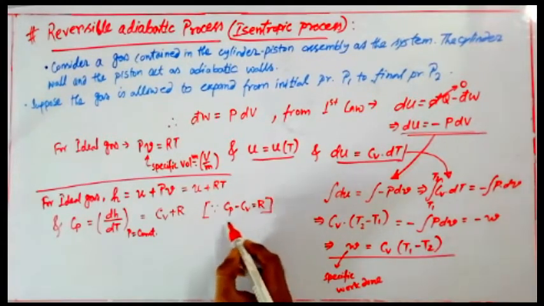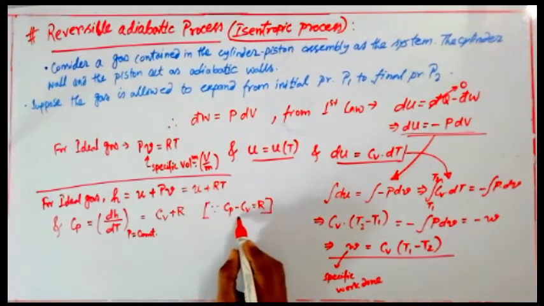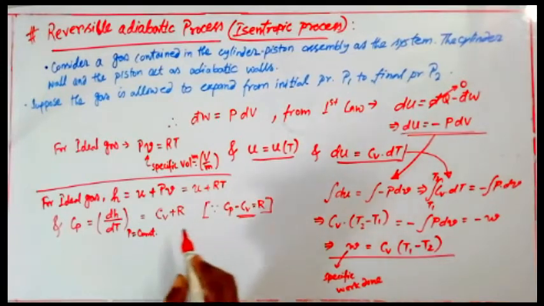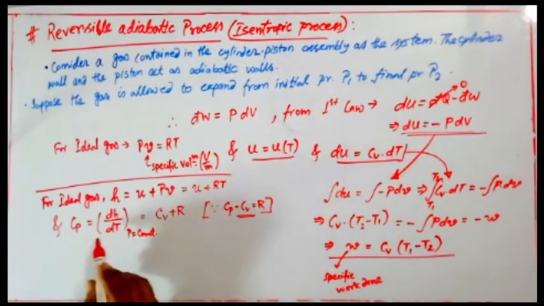How that relation can be derived, it will be coming later for you. So for now you should know that Cp minus Cv equals R. From here I can replace Cp equals Cv plus R, and that expression I have used over here.